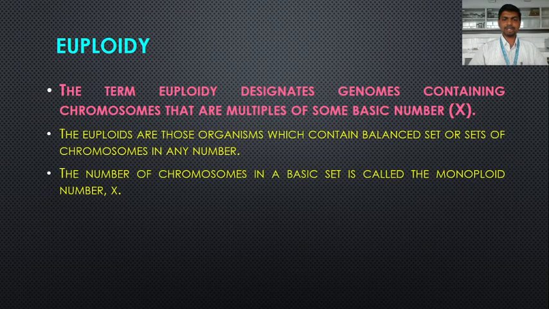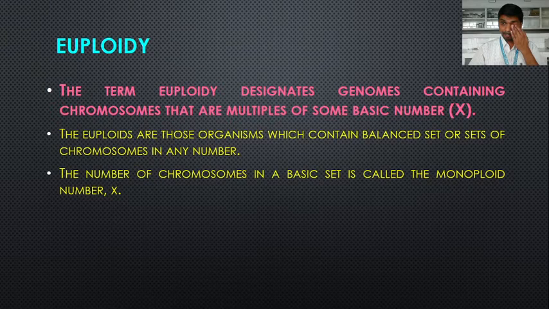Euploids are those organisms which contain balanced sets of chromosomes in any number. They may be more than 2, meaning 3, 4, 5. The number of chromosomes in a basic set is called the monoploid number, that is X.